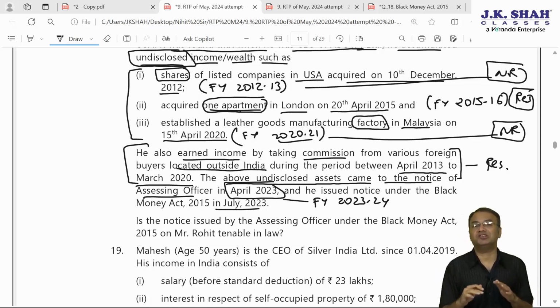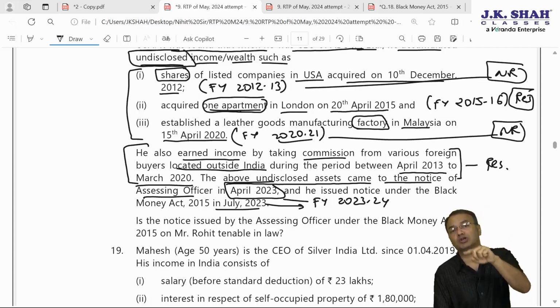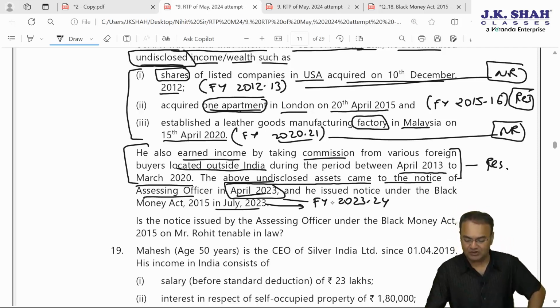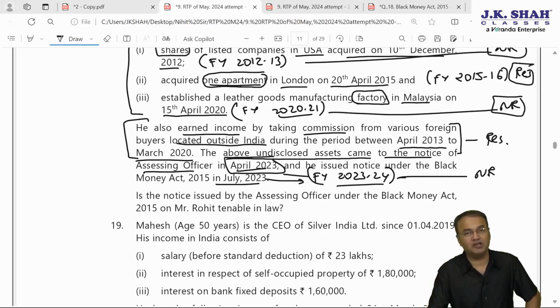When did the AO issue notice? That is irrelevant. Here the notice is issued in the same financial year, but if notice was issued in a different financial year, that does not matter. We are not concerned with the financial year in which the notice is issued. We are concerned with the financial year in which the undisclosed foreign income and undisclosed foreign asset come to the notice of the AO. That is April 23, which is financial year 23-24. In 23-24, he is non-resident. He was resident in India till financial year 19-20. 2020-21, 21-22, 22-23, 23-24: this is the fourth year of his being non-resident.